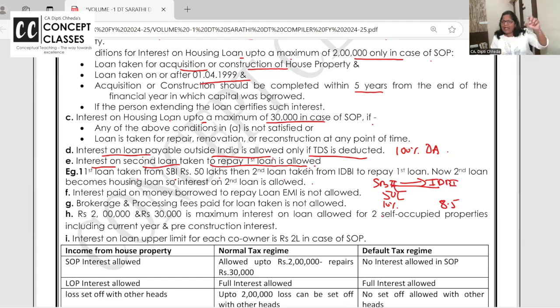By taking a loan from IDBI, I repaid SBI and now I am paying EMI to IDBI. Now this second loan of IDBI becomes the housing loan. So will the interest on second loan be allowed? Answer is yes. See, first I took loan from SBI, housing loan interest is allowed. Now I took loan from IDBI.